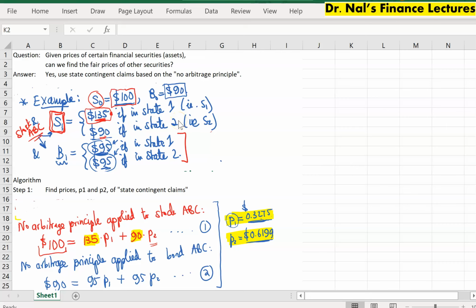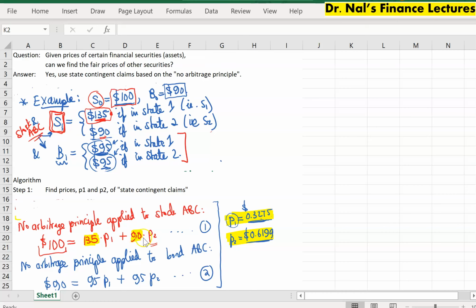So using these state contingent claims, we can combine a certain amount of those claims, and it turns out that 135 units of state 1 contingent claim and 90 units of state 2 contingent claim would do it. Why? Because each unit of the state 1 contingent claim pays $1 if state 1 were to happen. So if you purchased 135 of them, each one paying $1, in total, if state 1 were to realize, you would get $135, exactly like the stock is paying.